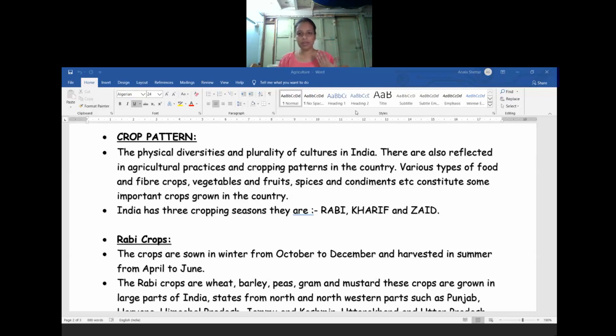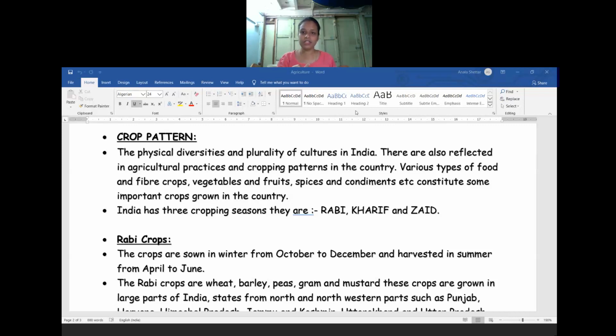So we have divided the crop pattern into three types. One is Rabi, Kharif, and Zaid. The crop pattern, how it depends on the varieties of food crops grown, is based on physical diversities.